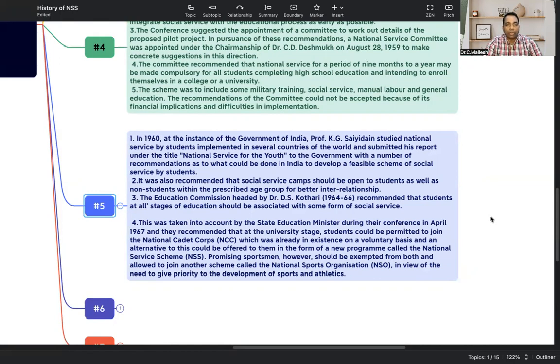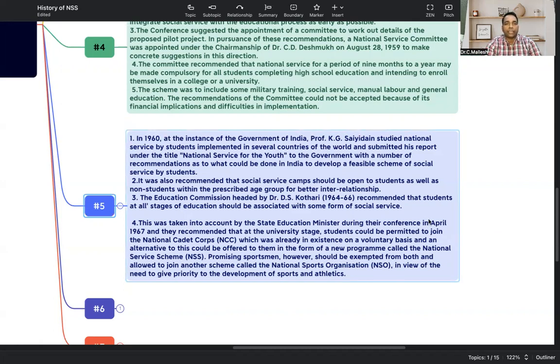It was also recommended that social service campuses should be open to students as well as non-students within the prescribed age group for better interrelationships. If only students get the benefit, how can non-students access it? They recommended non-students also. For that reason, NYKS, National Yuva Kendra Sangathan, is meant for non-students and NSS is meant for students. That is also social service, formed by the Government of India.